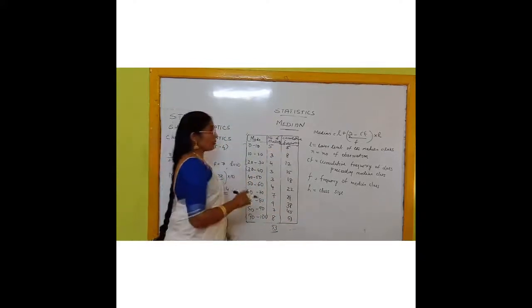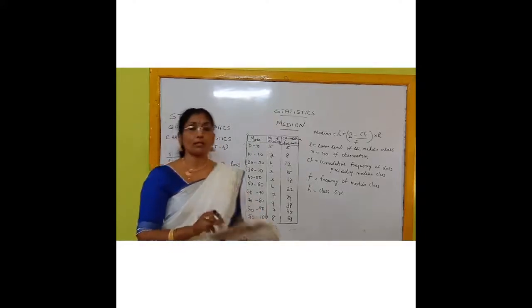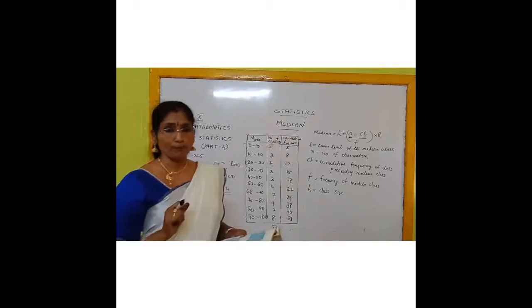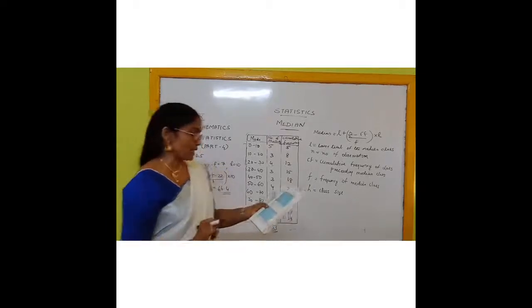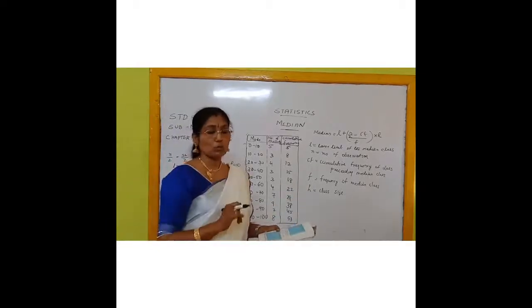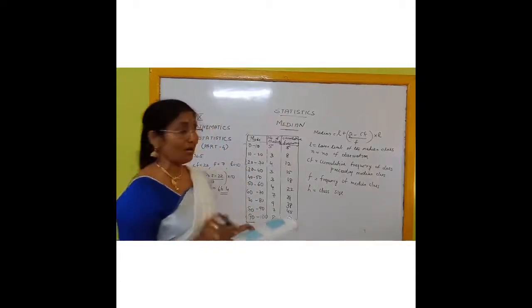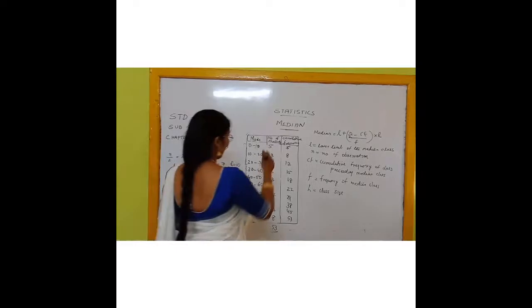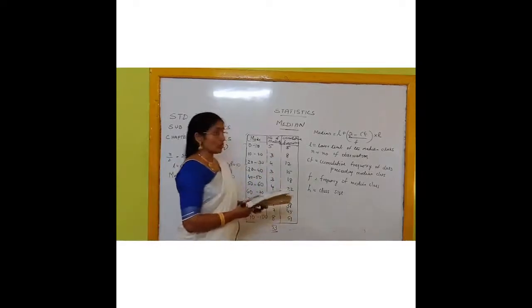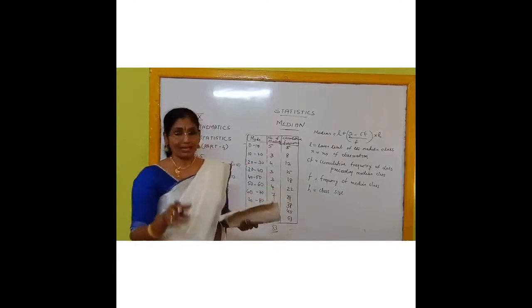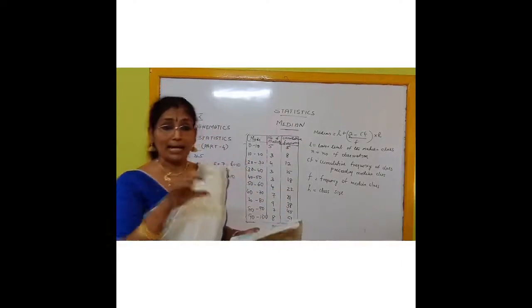Now using this cumulative frequency, how can you find out the median? Because you already know that median means the middlemost observation. But for a grouped frequency distribution, we cannot find the middlemost observation just by looking at the cumulative frequency, because the median can lie anywhere within a class.